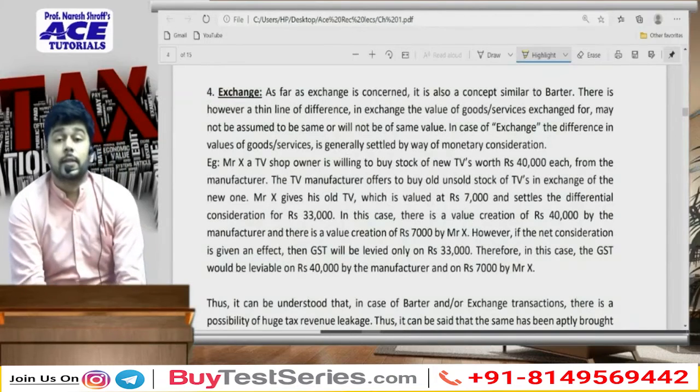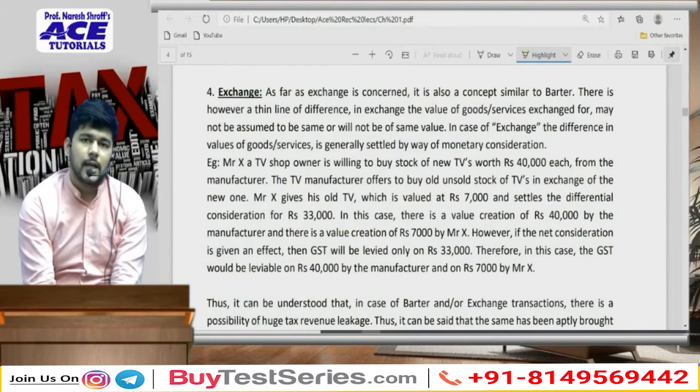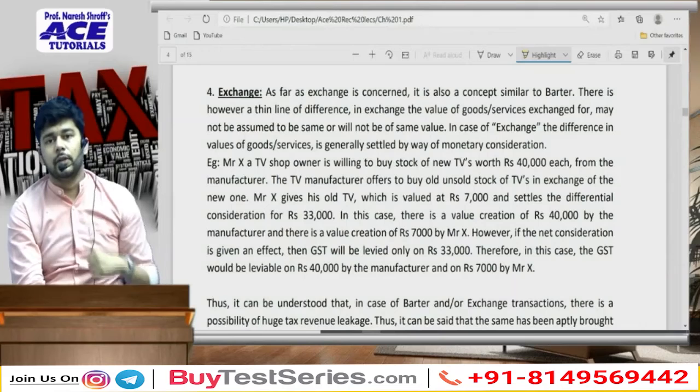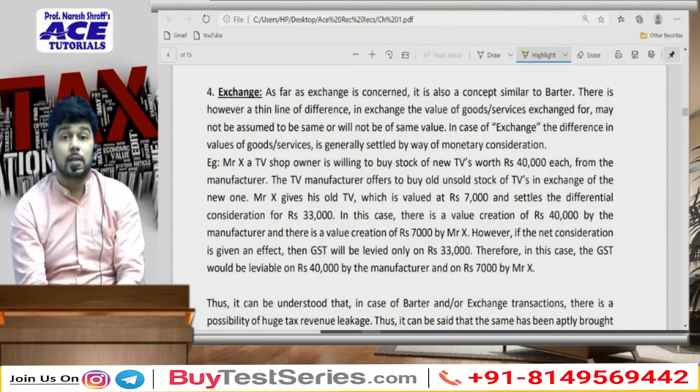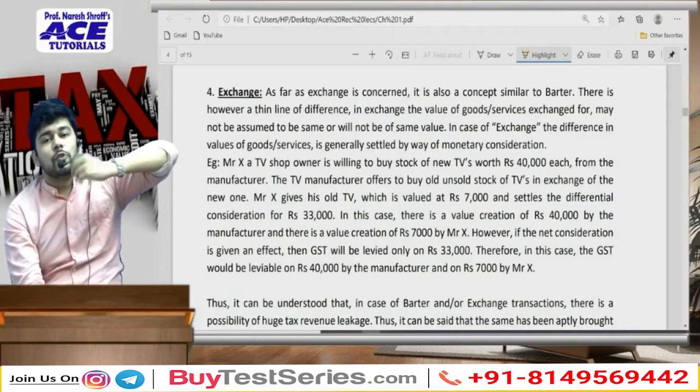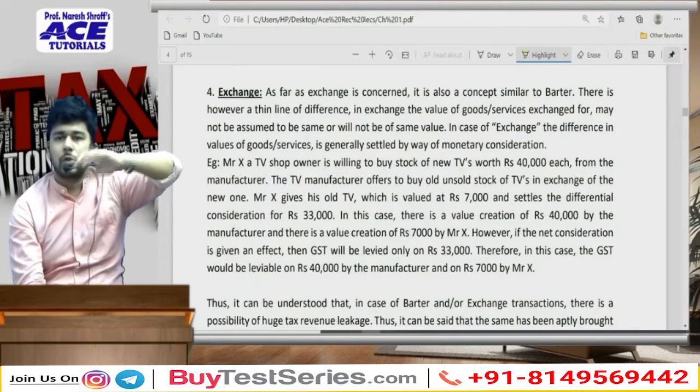Then there is something called an exchange. Now what is the difference between exchange and barter? In case of exchange, there is an exchange of goods for goods or service for service or goods for services.